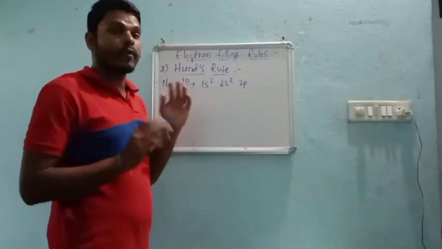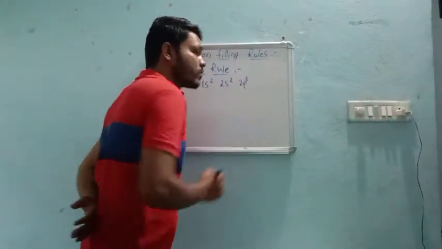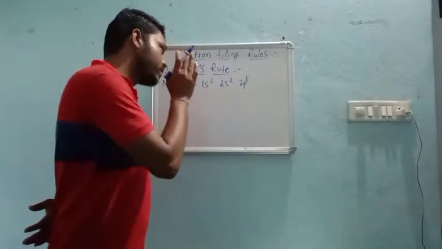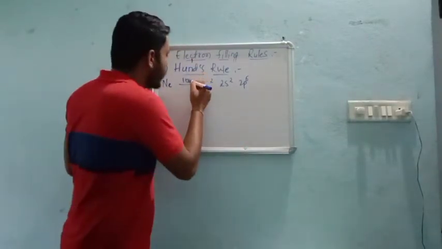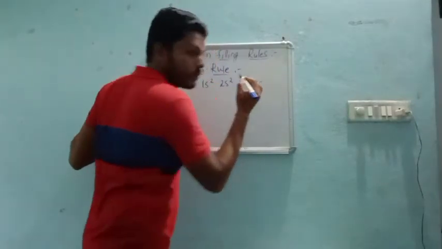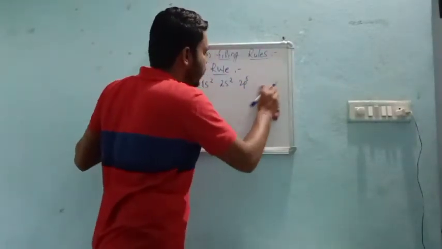Among 10 electrons, we have 6 electrons left. And the capacity of p is to hold 6 electrons. So put all the 6 electrons in this cell. If it has 11 electrons, then move to the third cell. Likewise, we should write the electronic configuration.